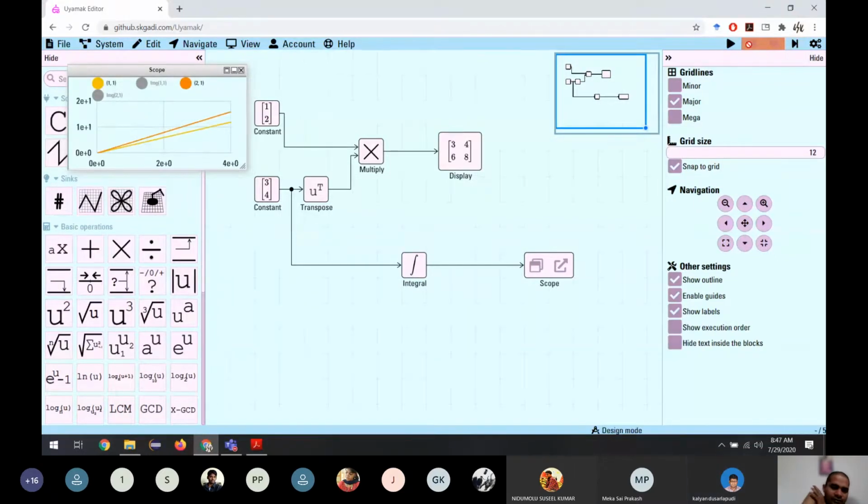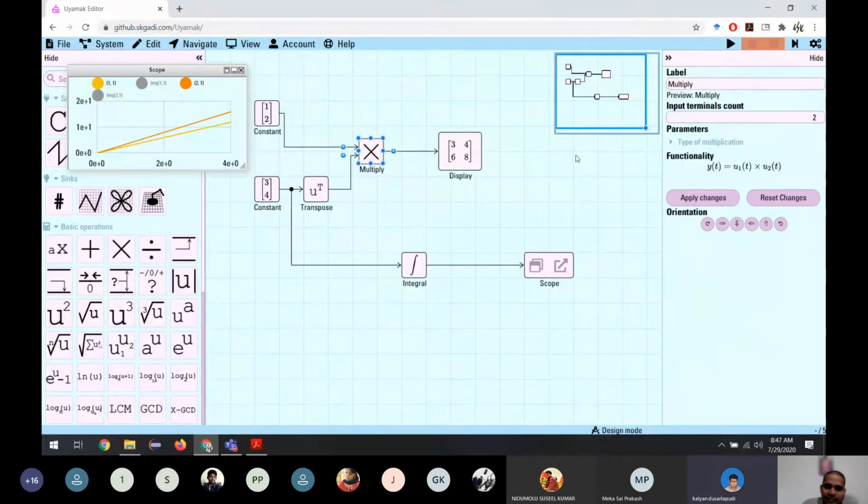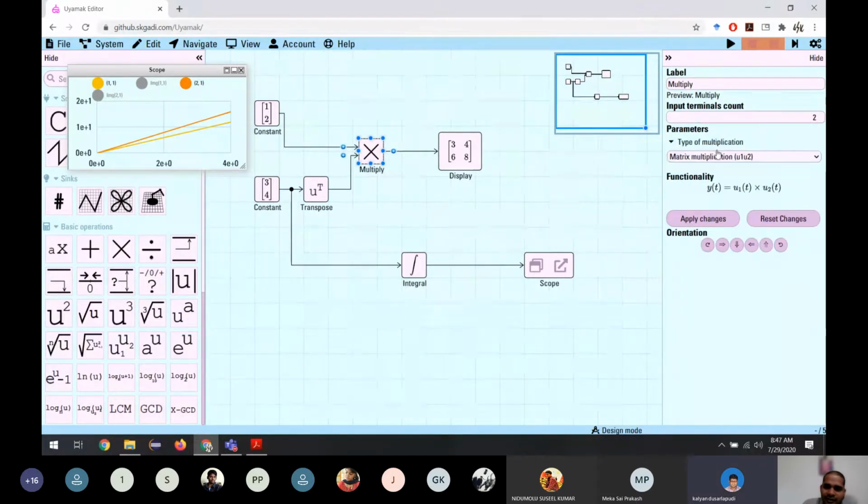So whenever you are working with matrices, you should be extra careful with almost all the blocks. You should make sure all the blocks are working properly. For example, if you multiply here, there are different types of multiplication. You want to multiply like a matrix, or you want to multiply element wise. This is actually not a scalar product, it's an element wise product. I will change it.